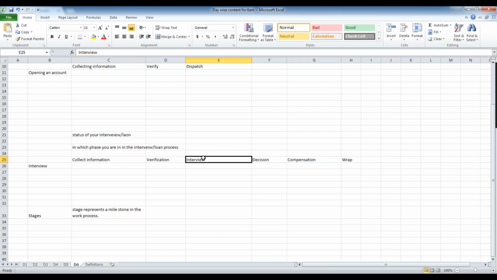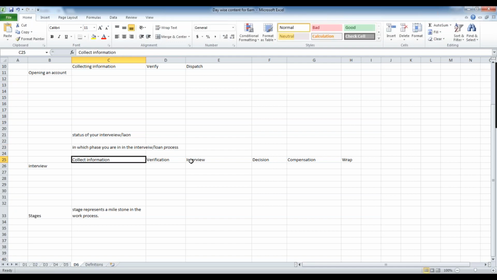You can say the status as well, like it's a pending decision, verification pending, interview over. So sometimes you give the status of the application. Even for the status, indirectly you give the name of the stage. In general, we also use the term phase. A phase is nothing but a stage. A phase represents a stage.